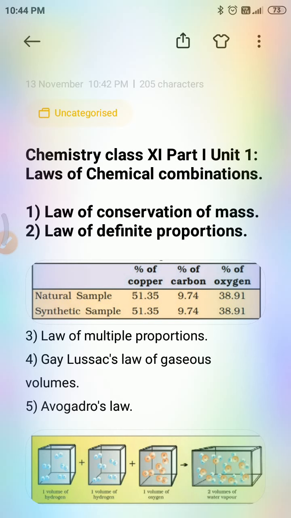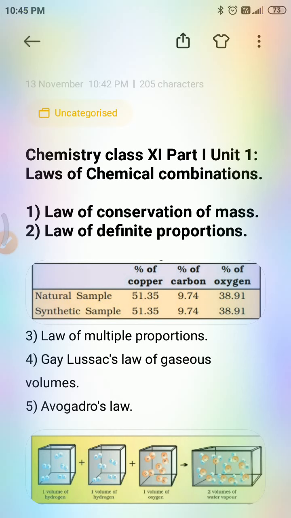Let's start. The laws of chemical combinations. This is how chemical combinations form compounds. The combination of elements should be governed by the following 5 basic laws. One is law of conservation of mass. Second one is law of definite proportions. Third one is law of multiple proportions. Fourth one is Gay-Lussac's law of gaseous volumes. And the fifth one is Avogadro's law.